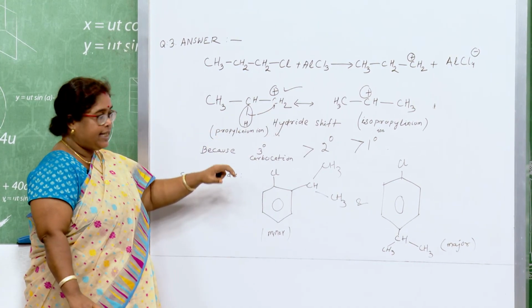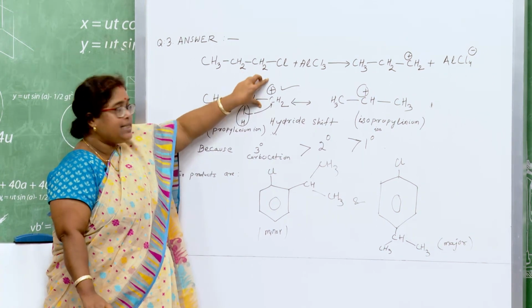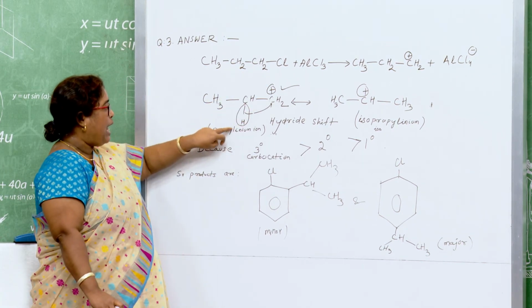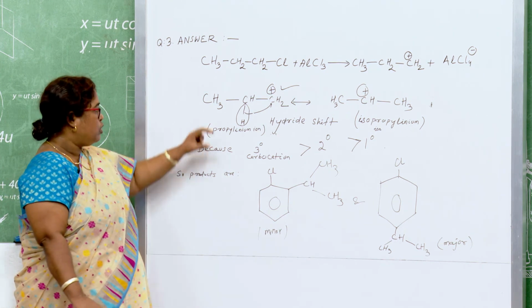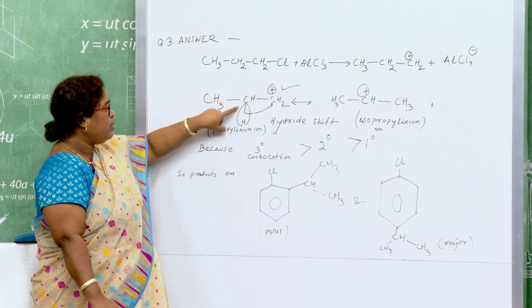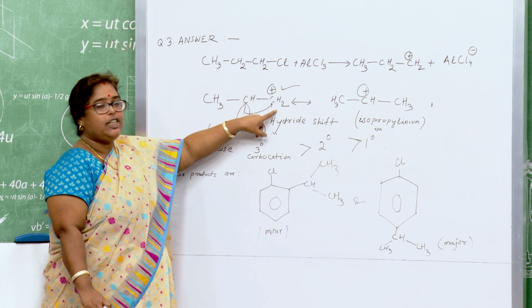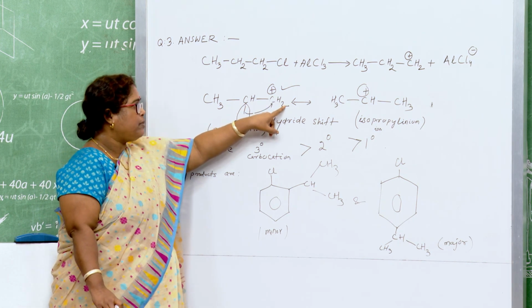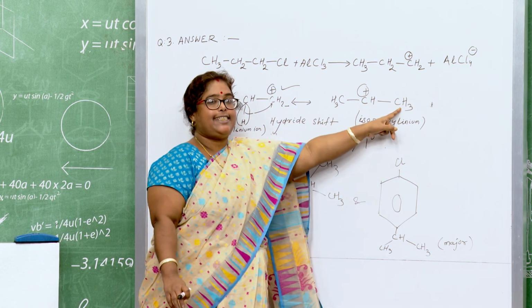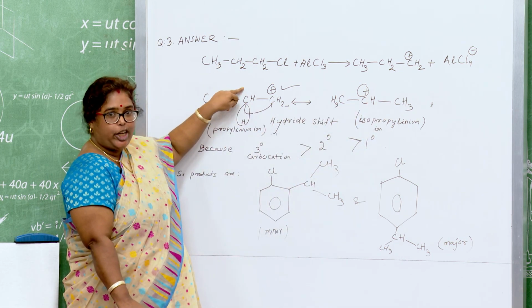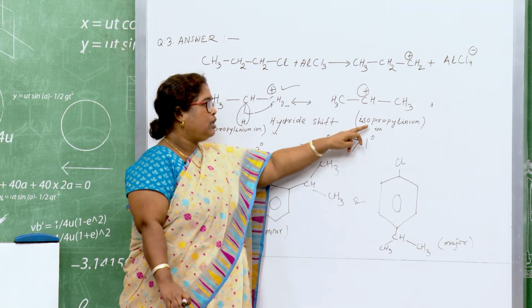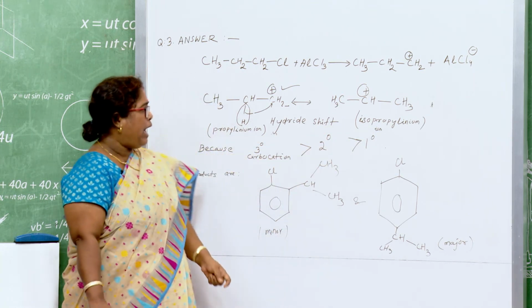In some cases, to stabilize this cation, a hydride shift happens. So, this hydrogen along with the paired electron pair shifts here. So, instead of CH2 we get CH3 and here a plus charge is generated, and this one is called the isopropylium ion.